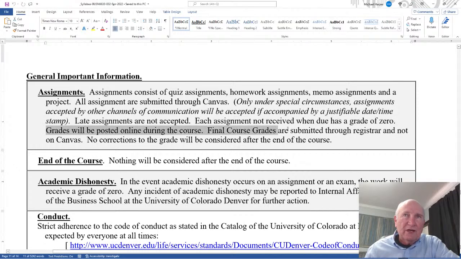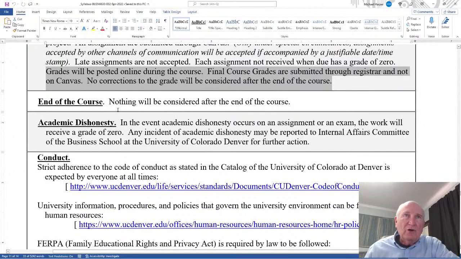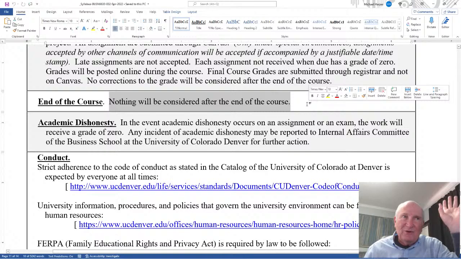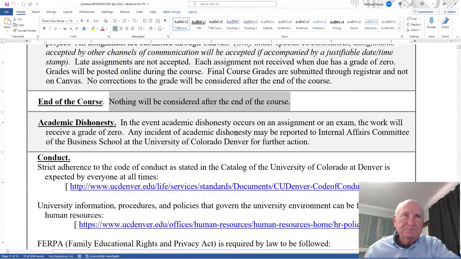Grades will be posted online during the course, but the final course grades are submitted through the registrar and not on Canvas. No corrections to the grade will be considered after the end of the course. Okay, nothing will be considered at the end of the course. Again, I just have its own box there to emphasize that. At the end of the course, no incomplete grades.